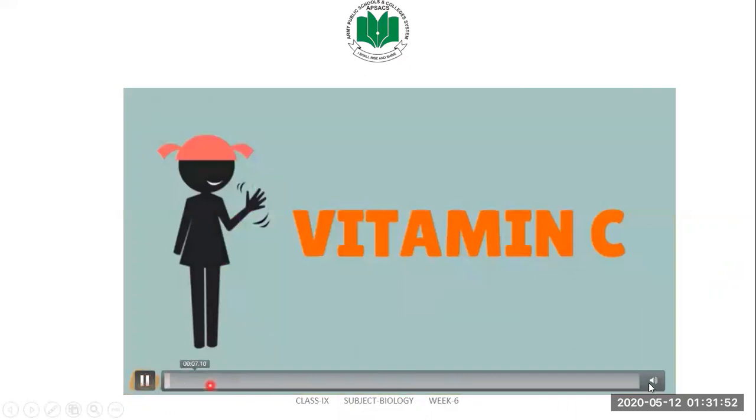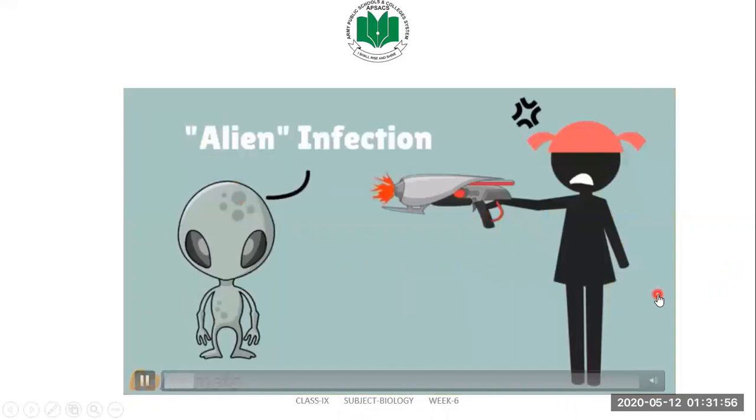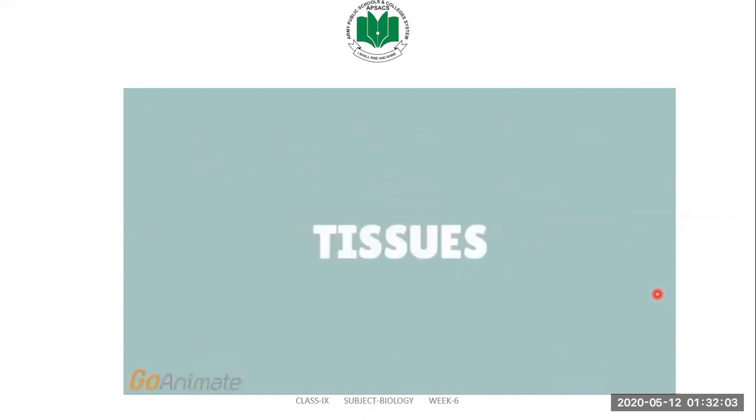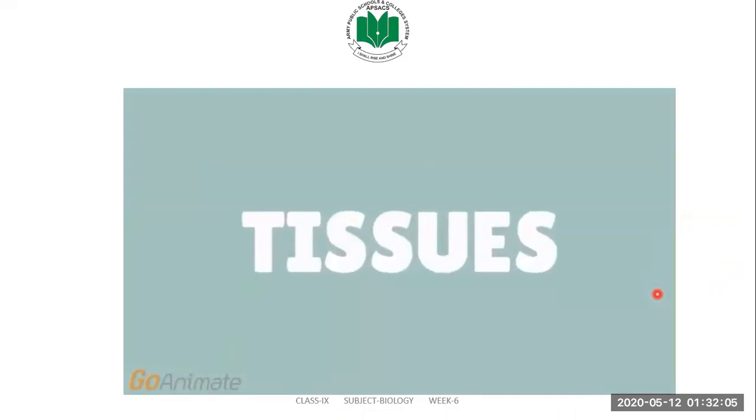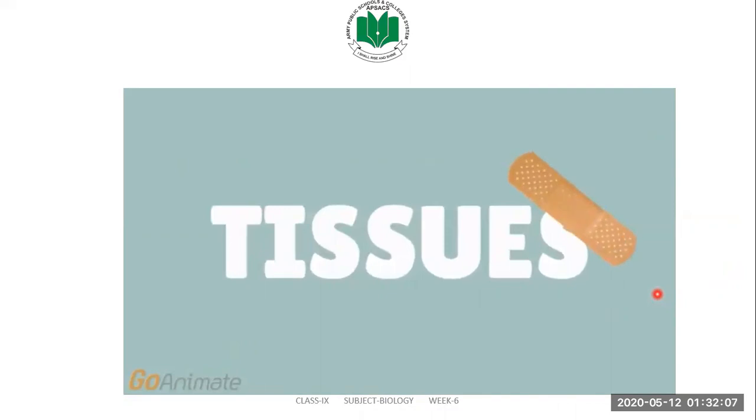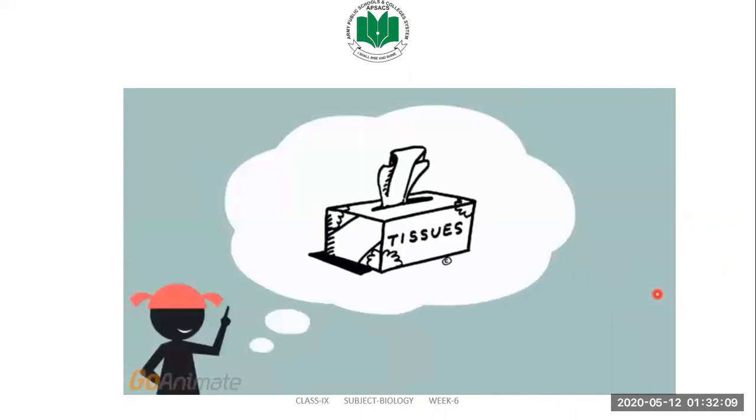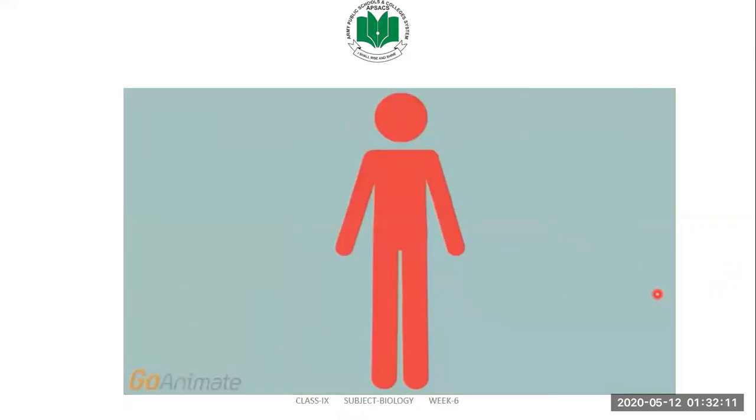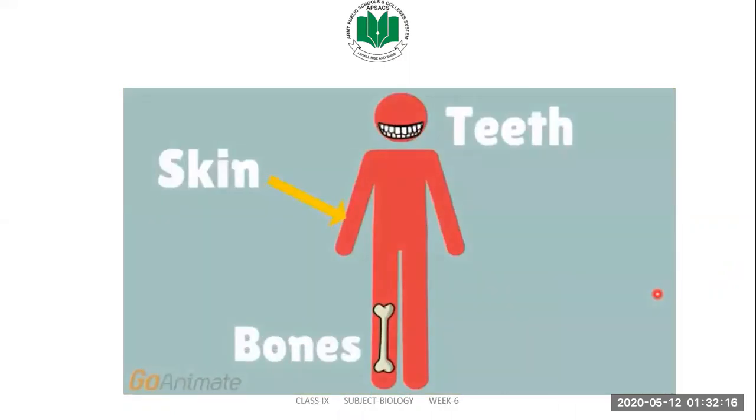Now, we will take a look at another water-soluble vitamin, vitamin C. Vitamin C has various functions in the body. One of its most important functions is to protect the body from infections. It also contributes to the growth and repair of tissues. Not those kind of tissues. The tissues in your body, like your bones, your teeth, and your skin.